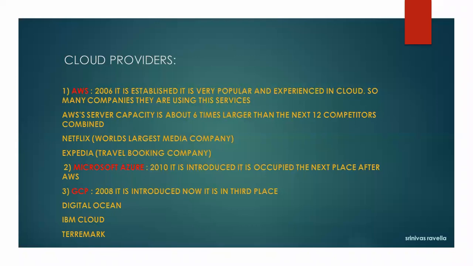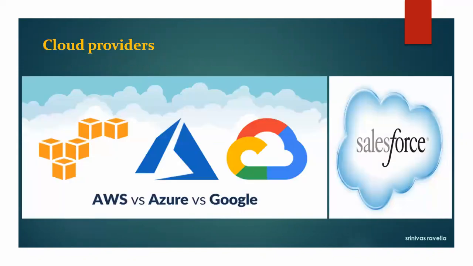In GCP, they also call it a VM. Here VPC, virtual private cloud, is called a VNet. The concept is the same, the configurations are the same, but the technical words will be different. Like that, if you learn any one cloud, you can easily understand other clouds. You can also work with other clouds in your companies. So these are the top 3 cloud providers: AWS, Azure, and Google Cloud Platform.